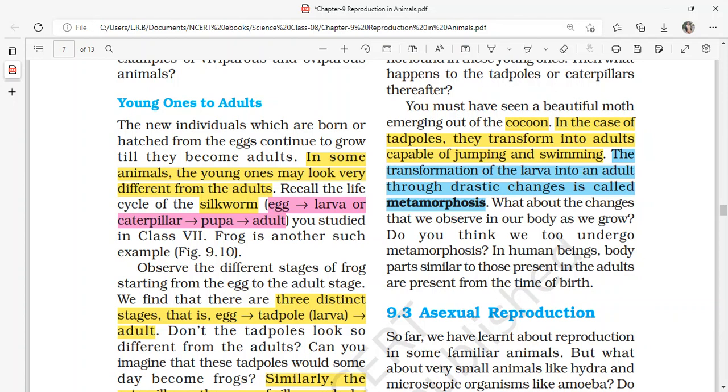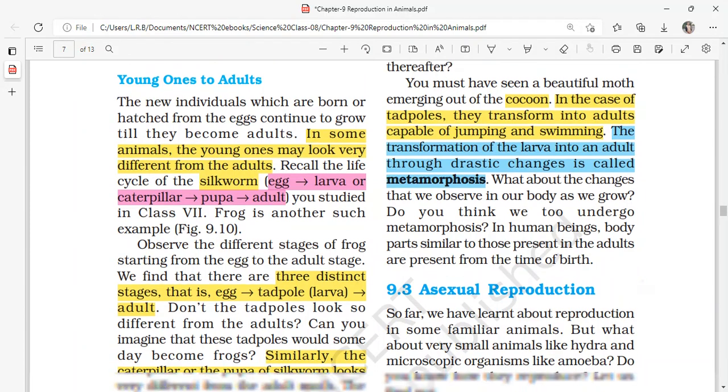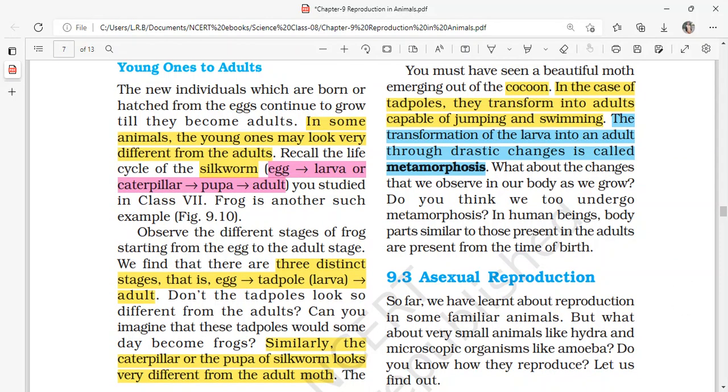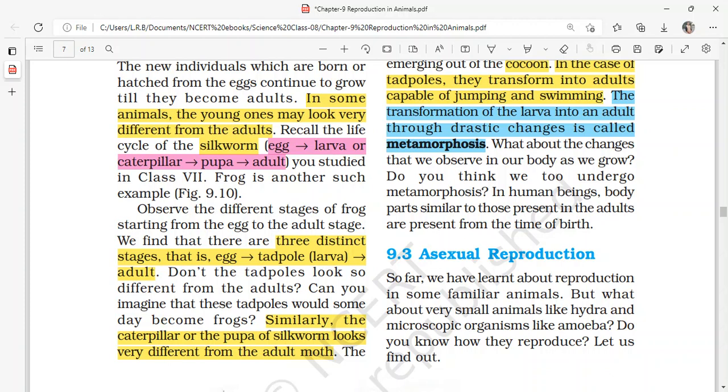Isn't it the same case with me also? When I was a young child, even I had two hands, two legs, two eyes, two ears, a nose, a mouth to speak, and hair, isn't it? So just my body has grown up and your body has grown up, but there are no drastic changes. We are not different from our young ones. Do you think we too undergo metamorphosis? No, we don't undergo metamorphosis.